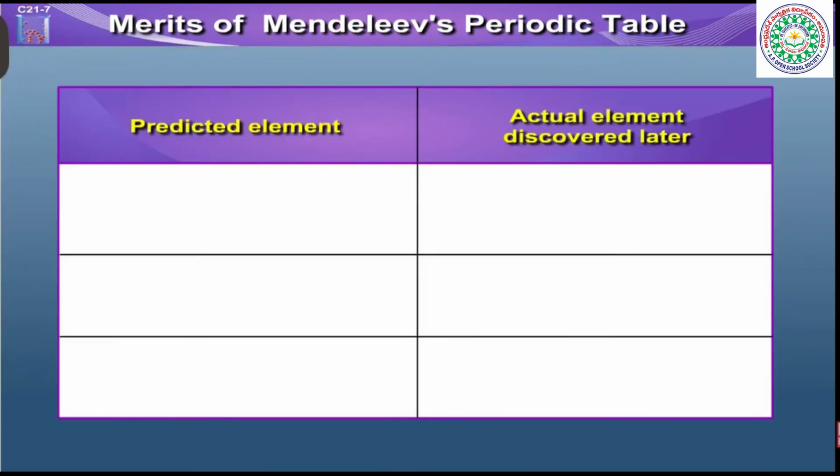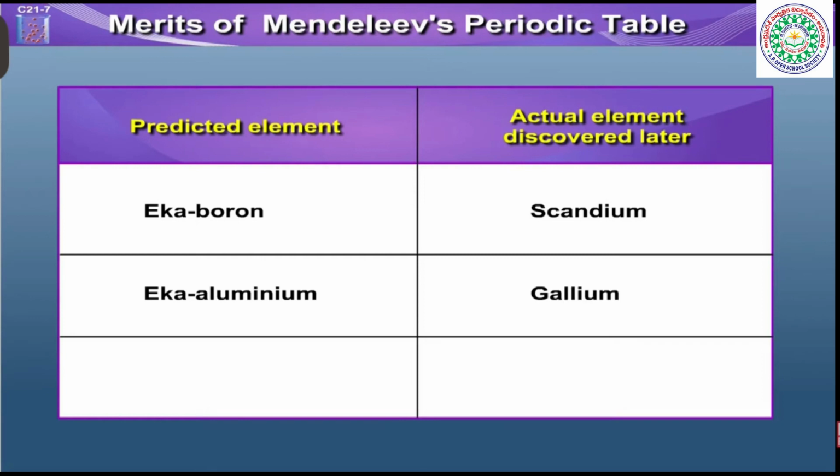The predicted element was Eka boron. Actual element discovered later was scandium. Another predicted element was Eka aluminium. An actual element discovered later was gallium. And he also predicted another element, Eka silicon. Actual element discovered later, similar to it, was germanium.